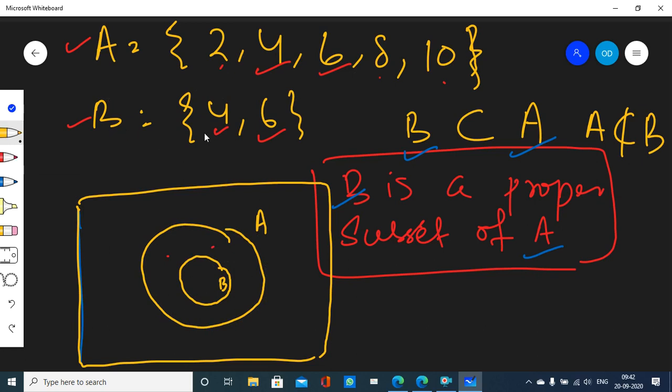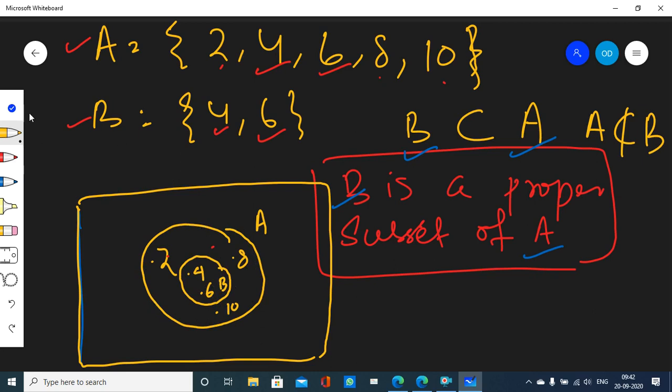Okay. So what are the elements of B? 4, 6. I will put somewhere here 4, 6. Okay. What are the elements of A? 2, 4, 6, 8, 10. Well, already 4, 6 are covered. Then the rest 2, 8, 10 you will have to write here, wherever you want. So A, B are covered. You can see that 4, 6 of set B, they also belong to set A, right? Because they are inside the circle of A.